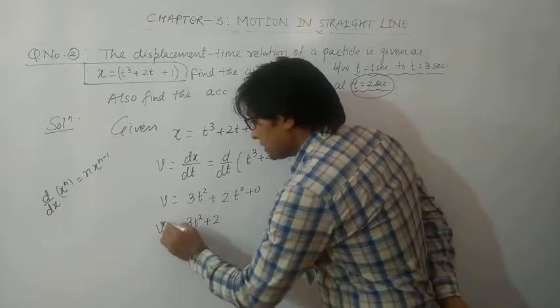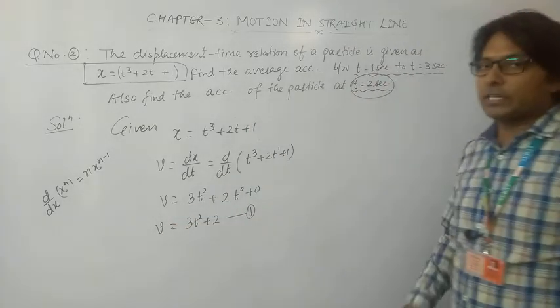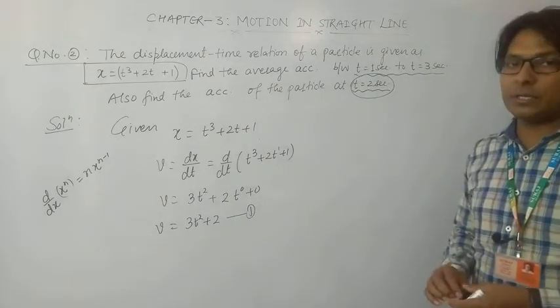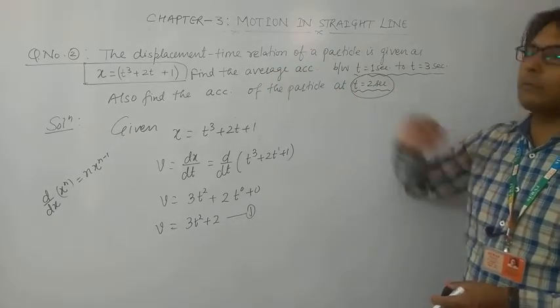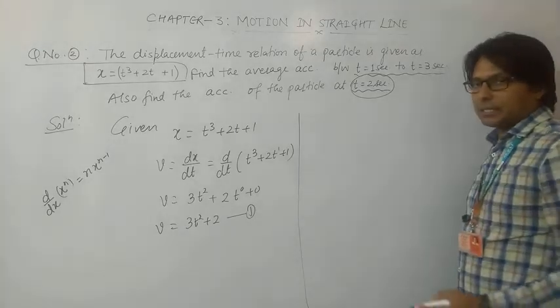Okay, so this is the instantaneous velocity. We will use this formula further to find out the velocity at any time t. Although the velocity has not been asked, it will be utilized while we are applying the formula for average acceleration. Now, what was the formula of average acceleration?